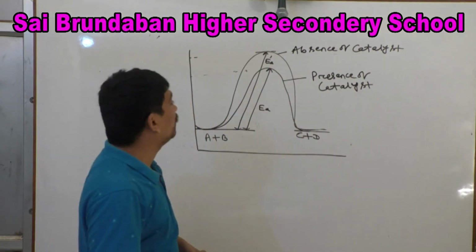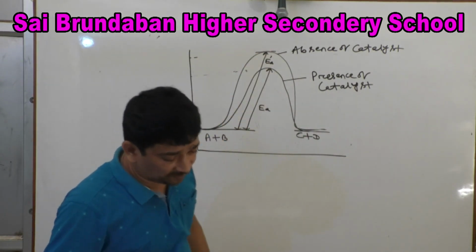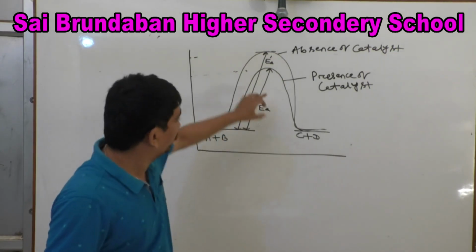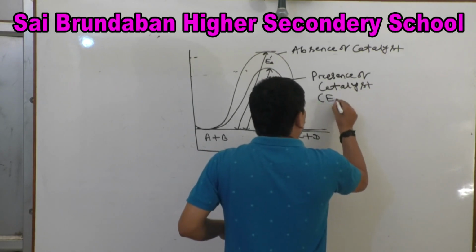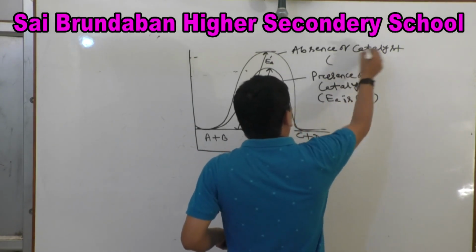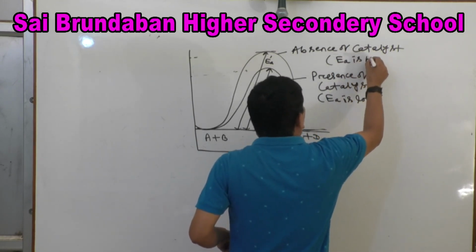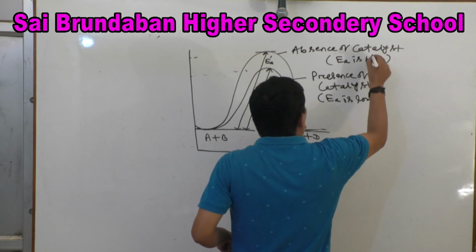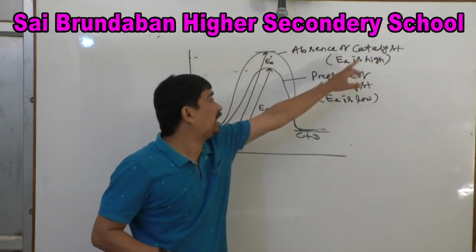In the presence of catalyst, activation energy EA is low. In the absence of catalyst, EA is high.